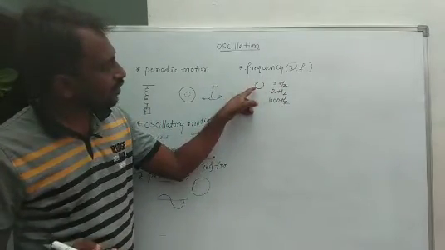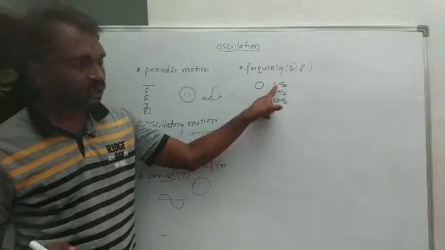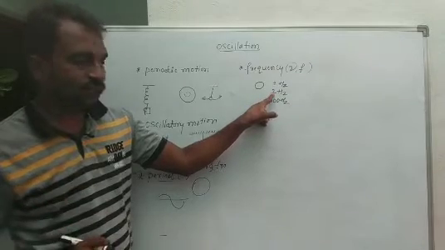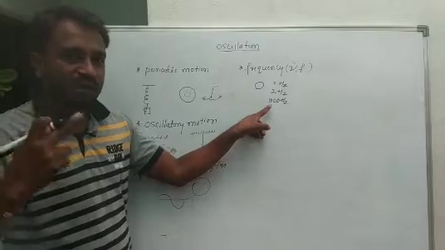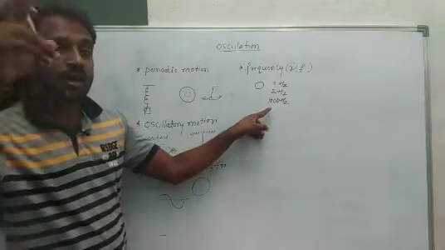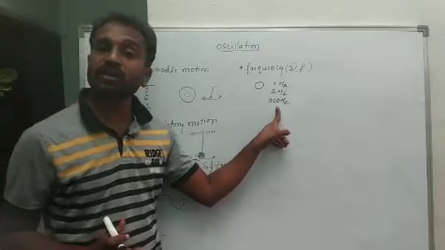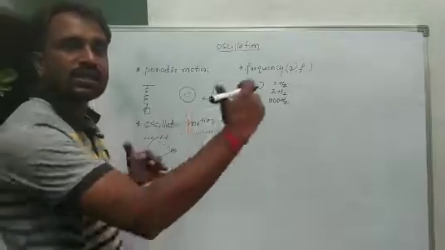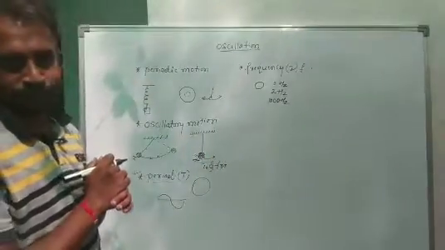Okay, so this object completes one circle in 1 second. So this one we consider a frequency value of 1 hertz. 2 circles in 1 second, so frequency value 2 hertz. And 1,000 circles, or 1,000 waves, or 1,000 revolutions, or 1,000 rotations, or 1,000 oscillations in 1 second, that's what we consider 1,000 hertz.